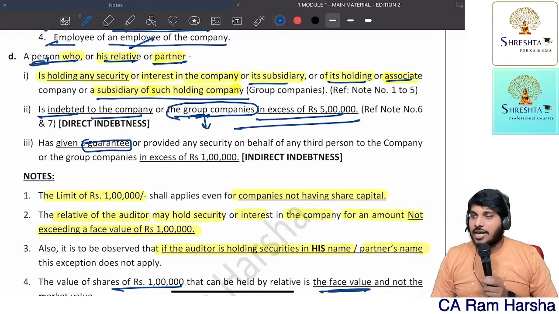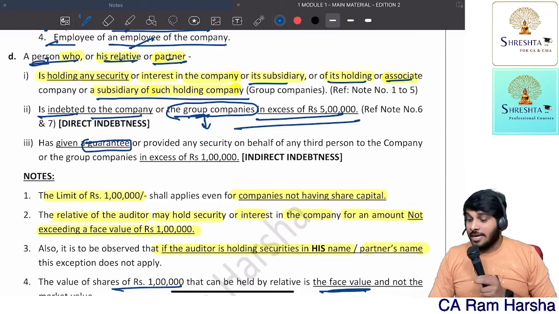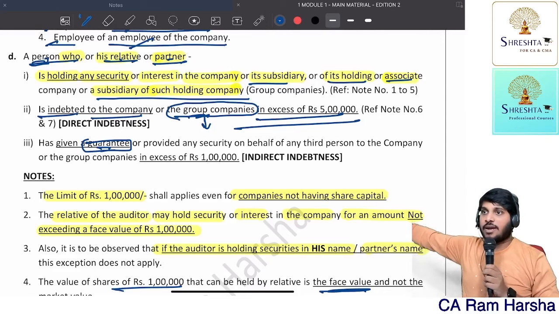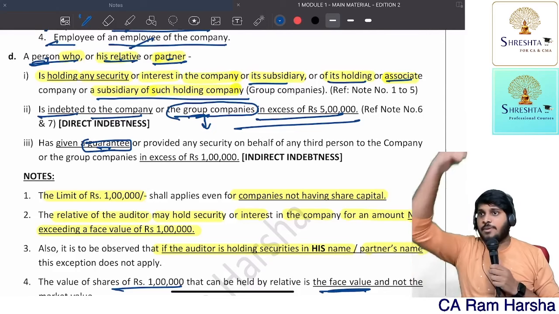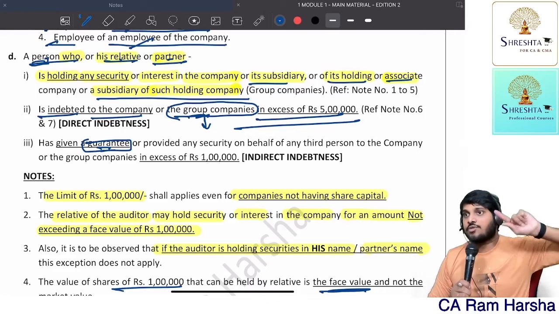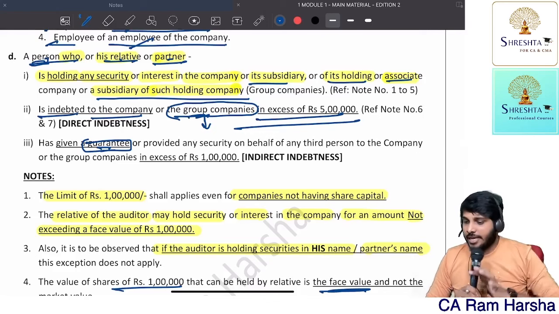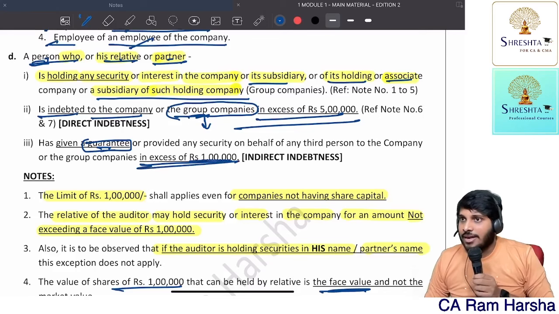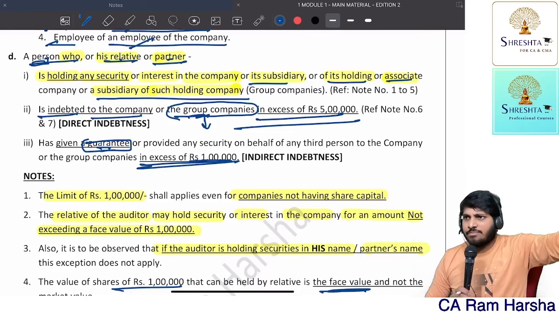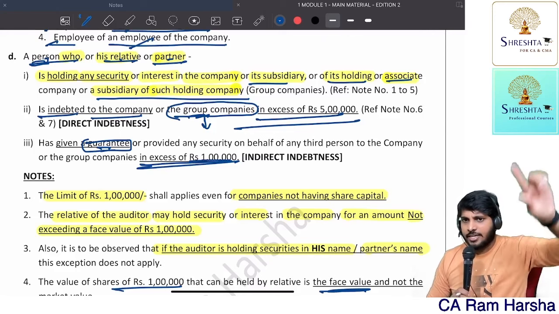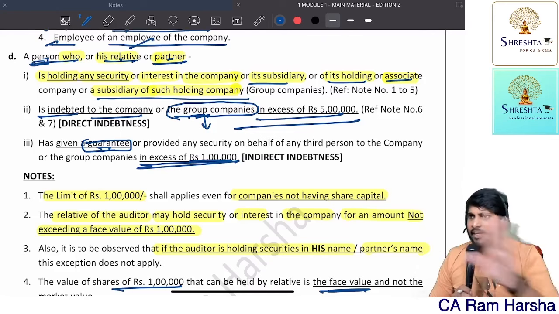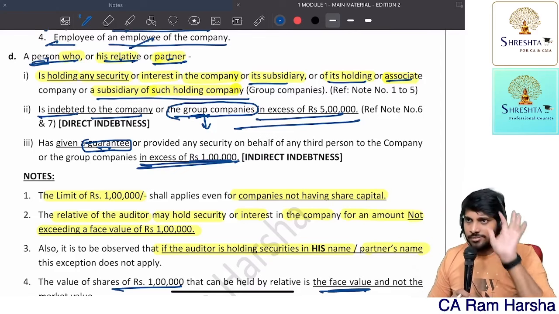So if a person, chartered accountant or his relative or his partner, gave a guarantee to the company on behalf of somebody else, saying if that fellow does not pay, I will pay you, that kind of guarantee, if at all the auditor or relative or partner gave to the company in excess of 1 lakh, disqualified. It may be to the company, holding, subsidiary, associate, or even sister company. Doesn't matter, disqualified. No exception, nothing. Clear? It's an easy point.